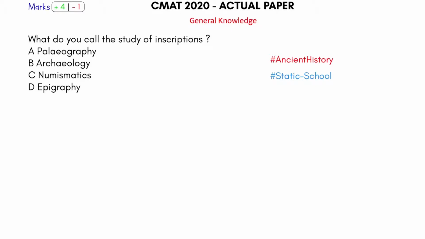Okay, so what do you call the study of inscription? Remember Ashoka's study of inscription. So this is from ancient history. You can pick it up, static school GK. This is called epigraphy.